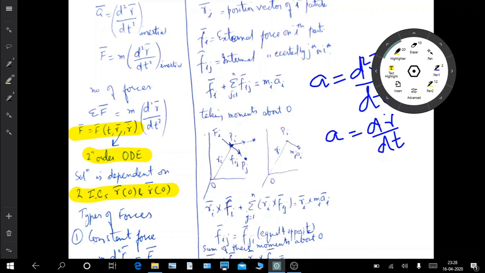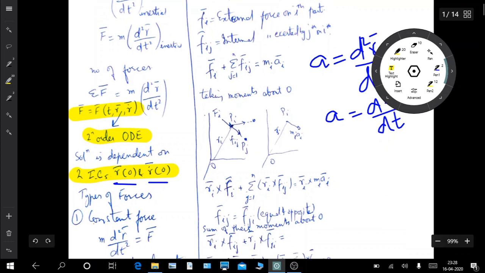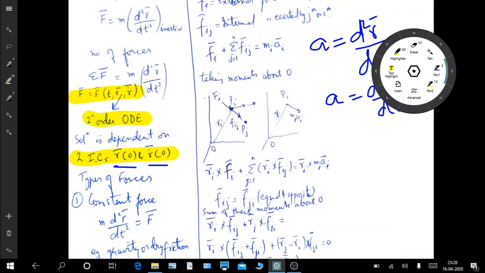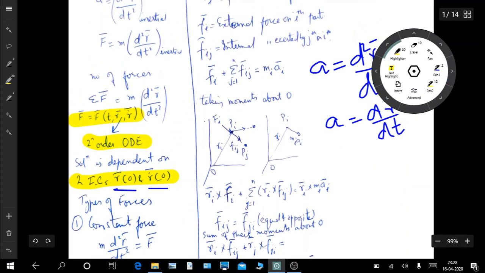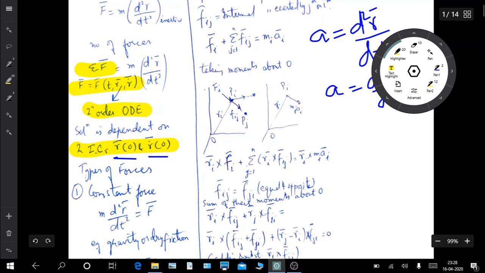So here we need the initial position and initial velocity. If we have these, we can solve for the forces. So this is the net force. Just keep in mind, here we are talking about net force, the summation of all the forces.